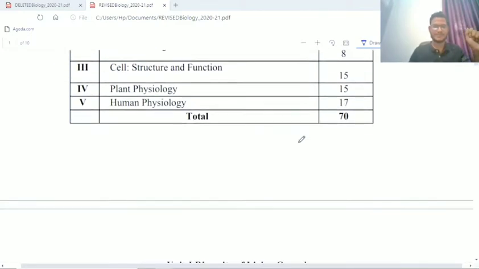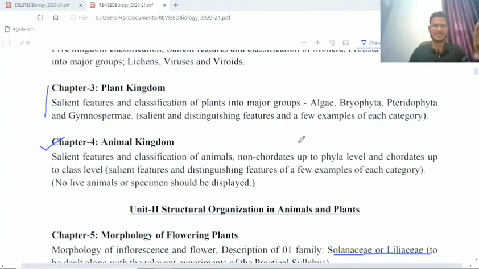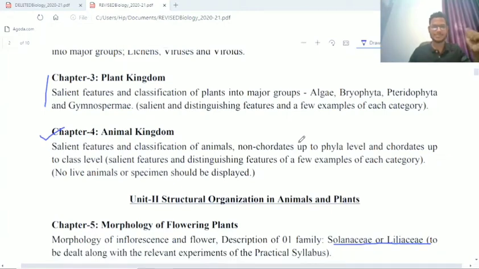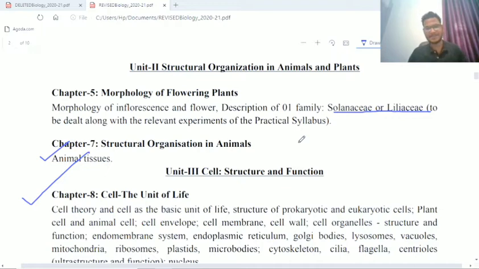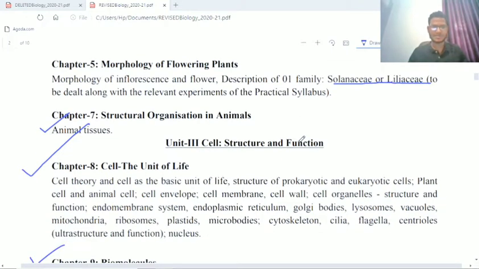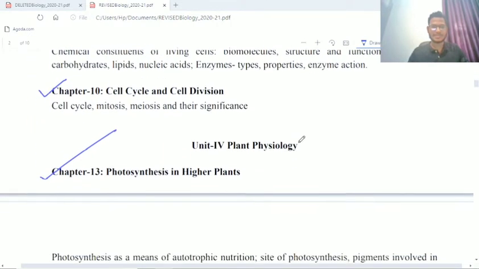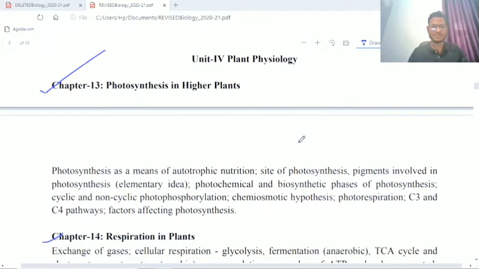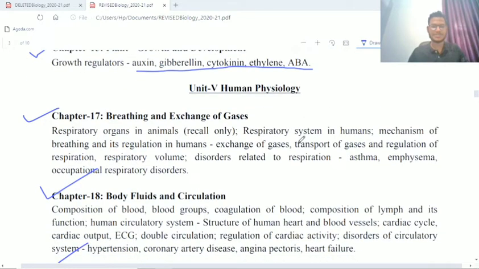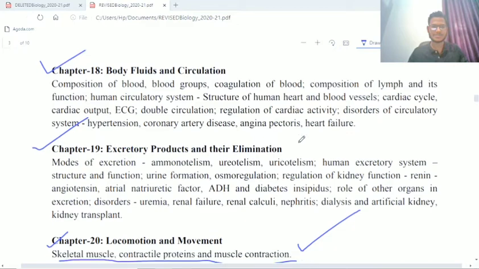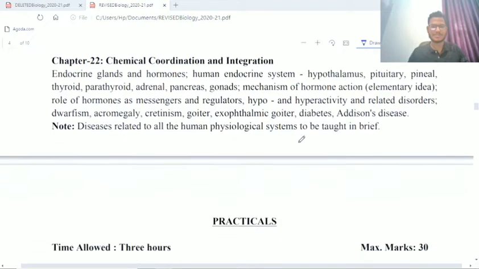Let's look in brief. You have to go through the living world, biological classification, and chapter 3, plant kingdom. Some part is deleted, that is the angiosperm. Animal kingdom is there. In unit 2, morphology of flowering plants and structural organization in animals, only the animal tissue is there. Cell: the unit of life, biomolecules, cell cycle and cell division. From plant physiology, photosynthesis, respiration and plant growth and development are there. In human physiology, breathing and exchange of gases, body fluids and circulation, excretory products and elimination, locomotion and movement, neural control and coordination, chemical coordination and regulation, right?